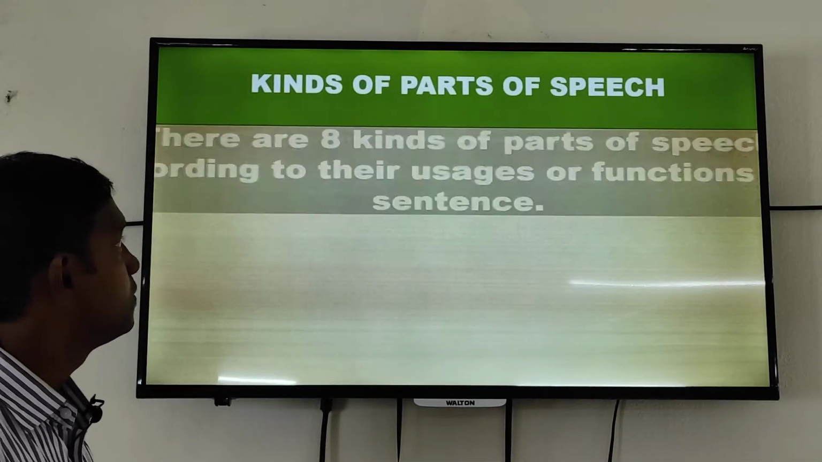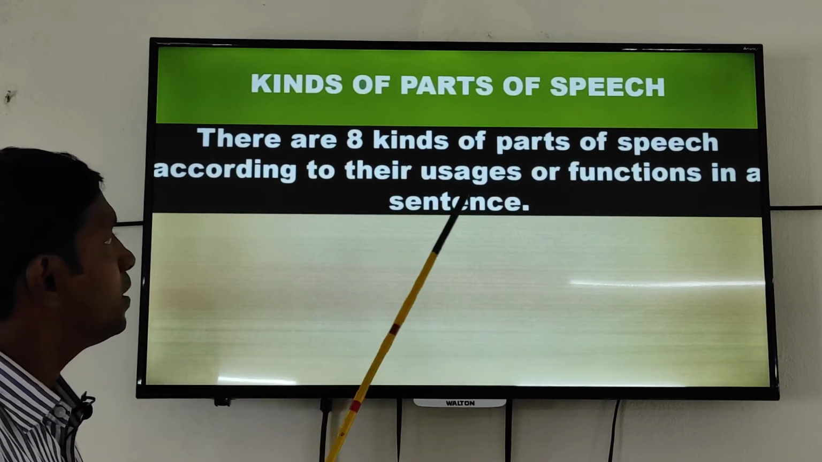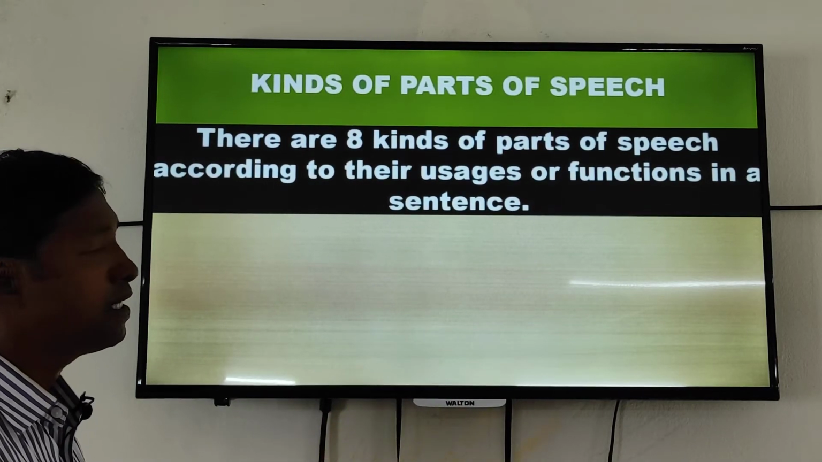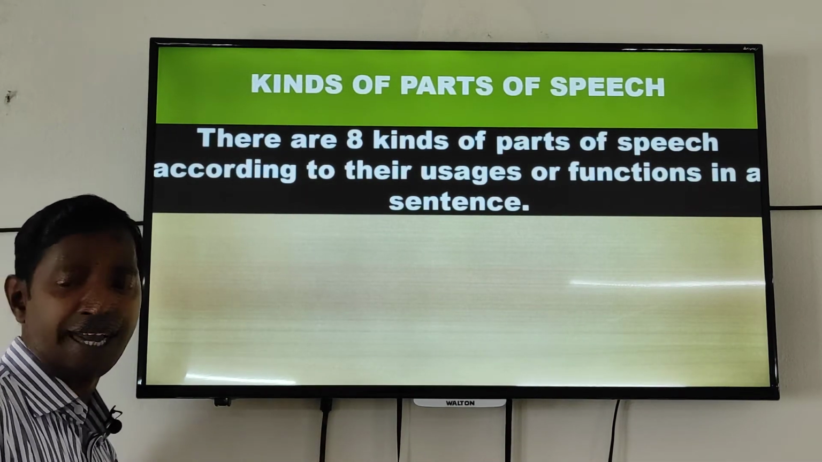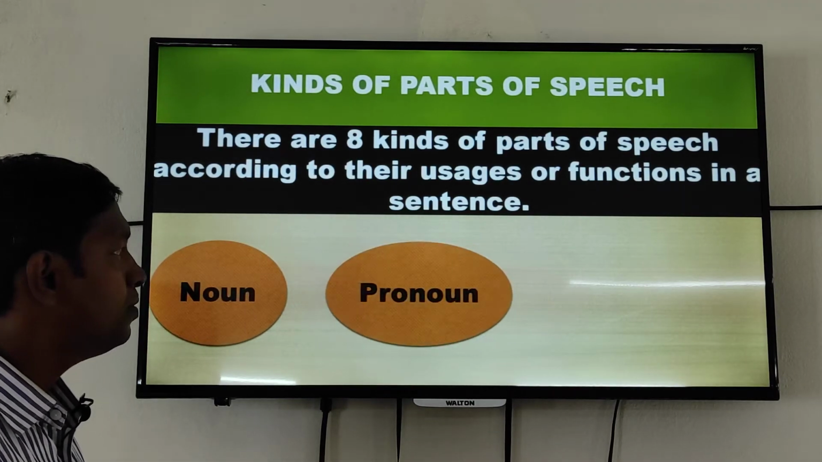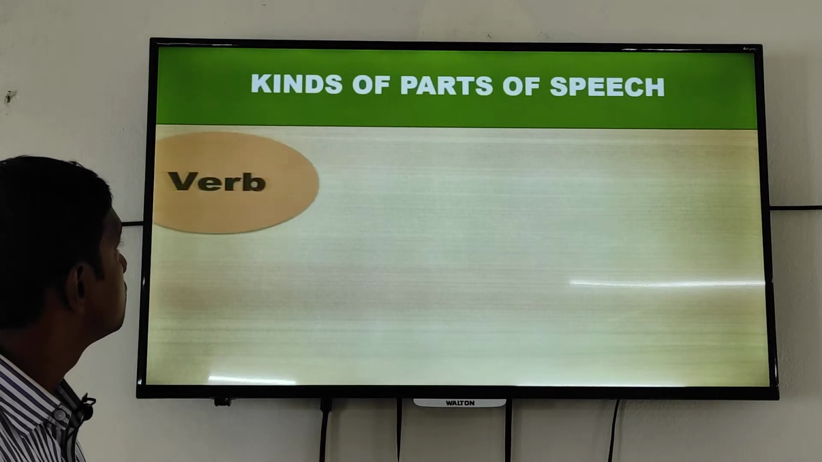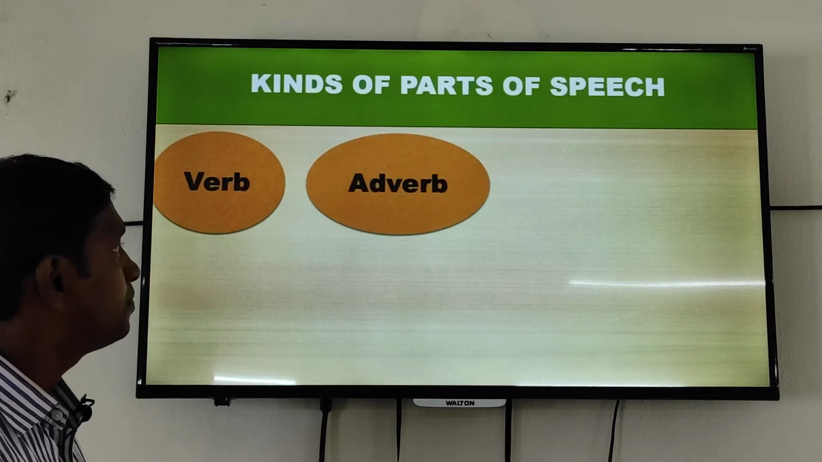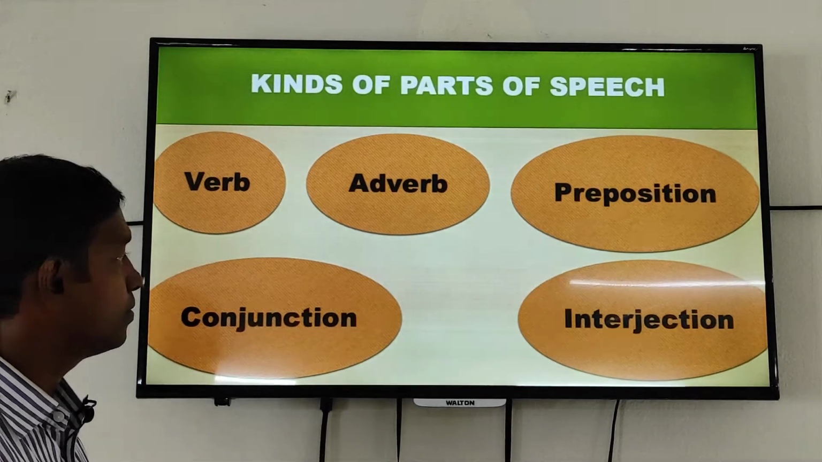Kinds of parts of speech. There are 8 kinds of parts of speech according to their use or function in a sentence. If we try to find the parts of speech, we will get 8 kinds: noun, pronoun, adjective, verb, adverb, preposition, conjunction and interjection.